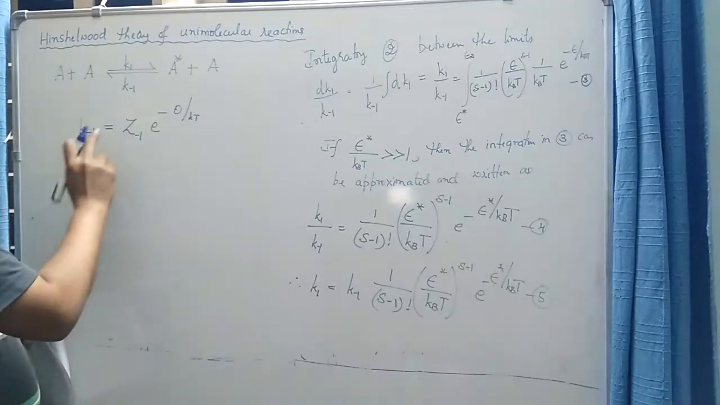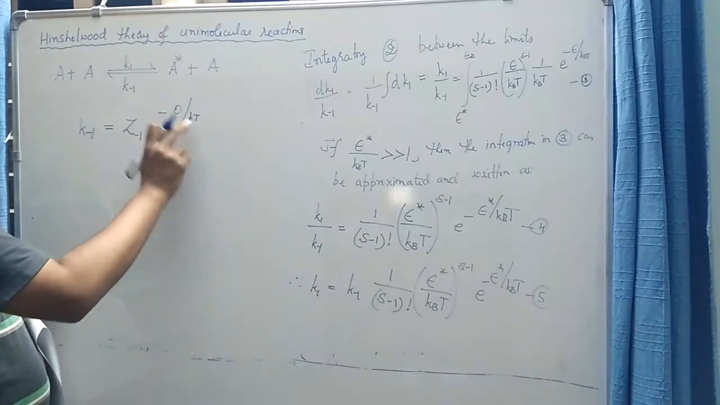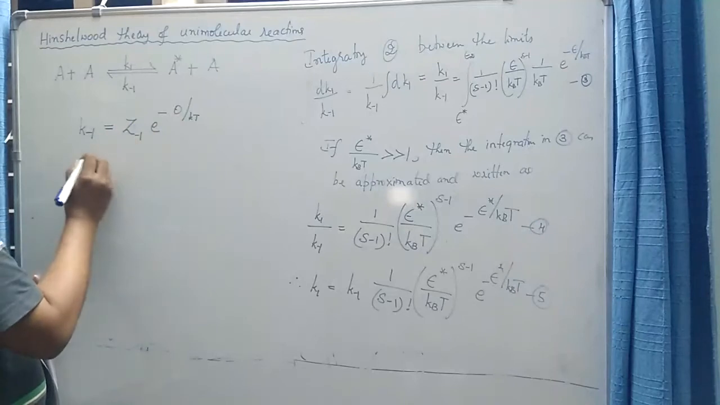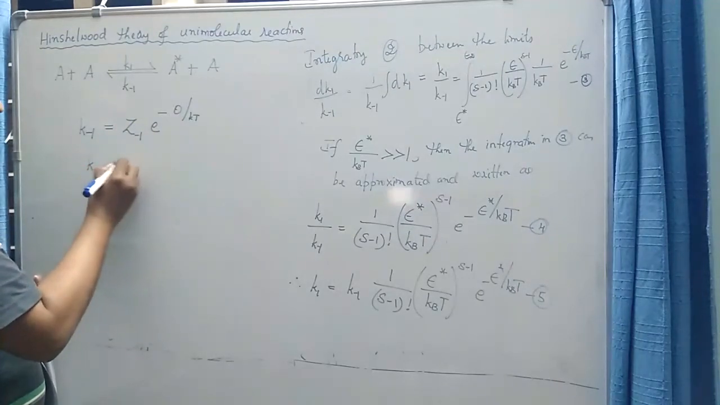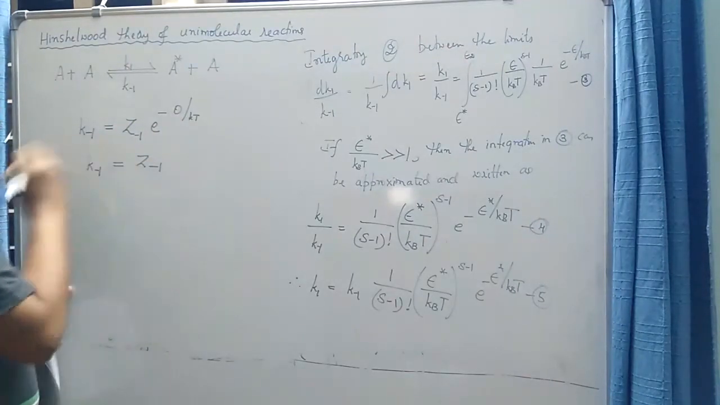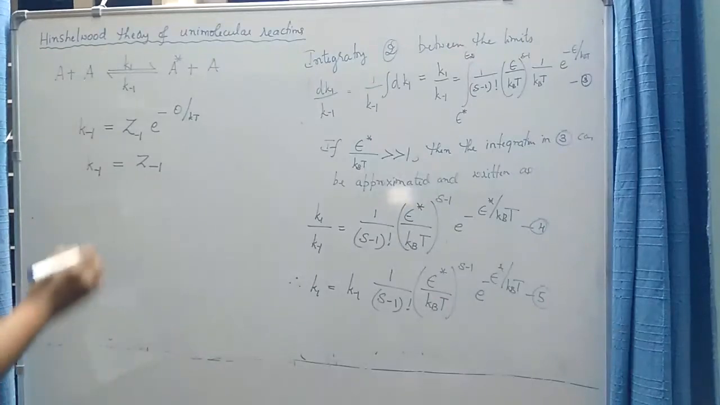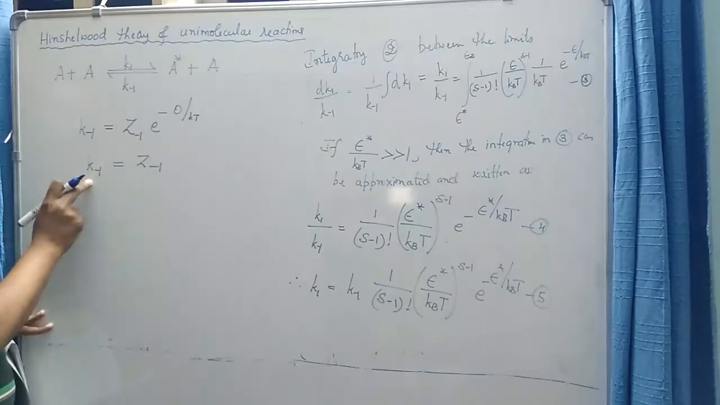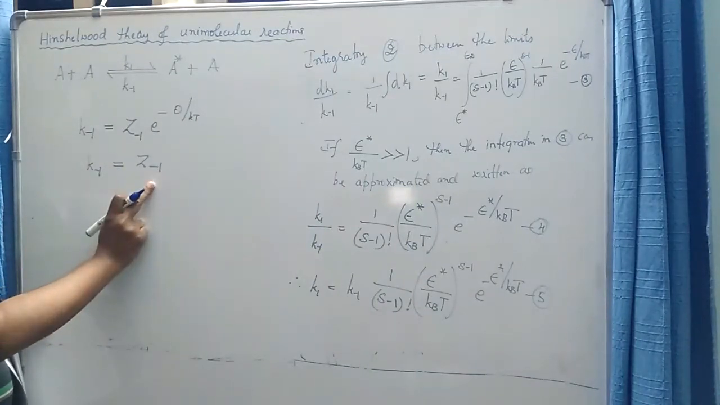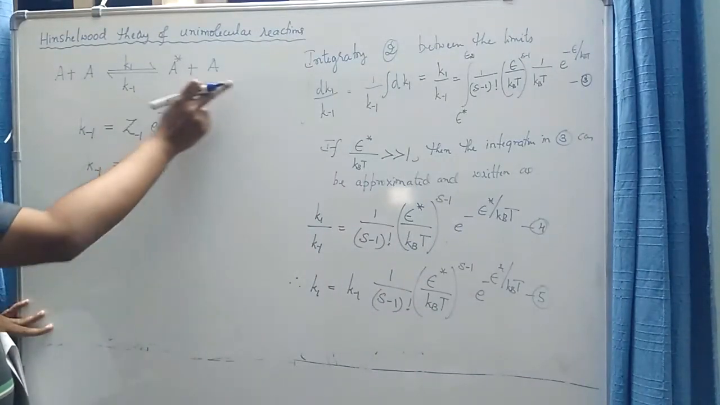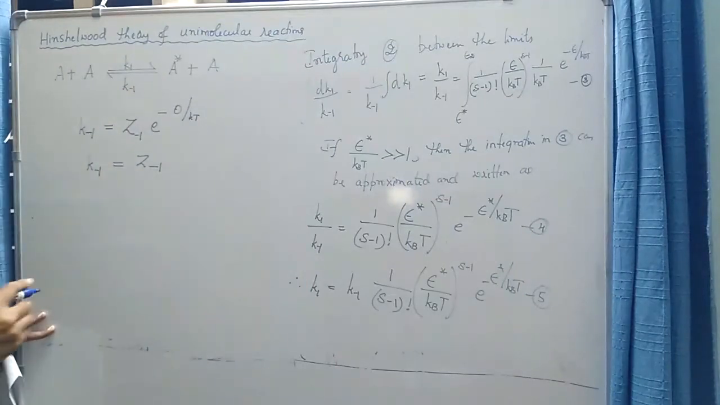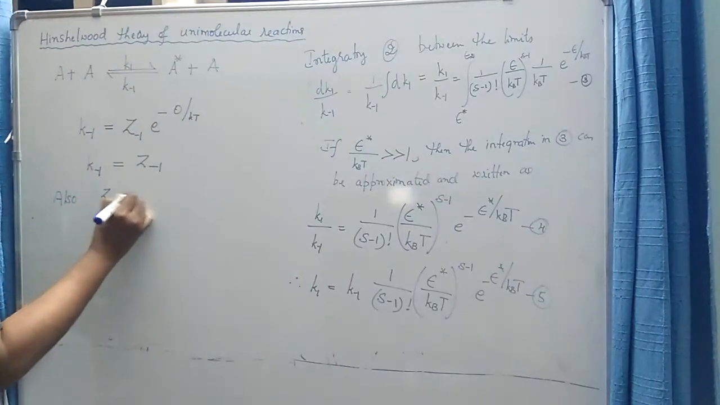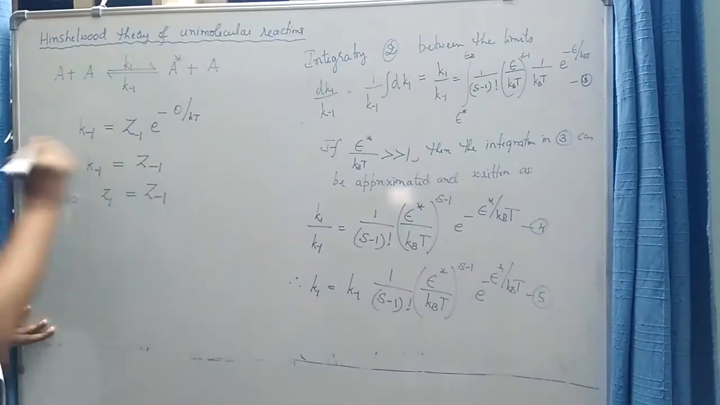k minus 1 is equal to z minus 1 into e to the power minus E by kT, where E is activation energy, but for the backward process activation energy is 0. So we can write k minus 1 is equal to z minus 1. So according to collision theory, the rate constant for the de-energization process, k minus 1, is nothing but equal to the number of collisions here, that is z minus 1. And also one can easily argue that z1 is equal to z minus 1.